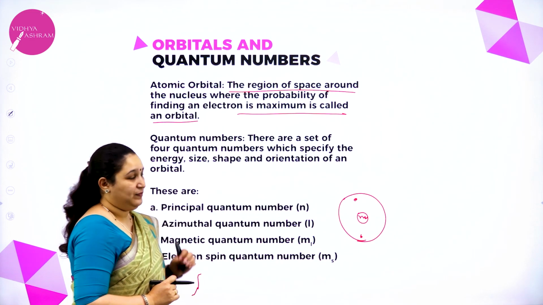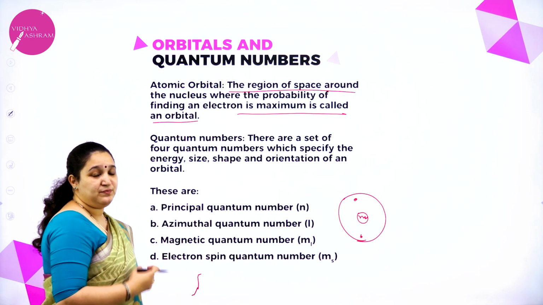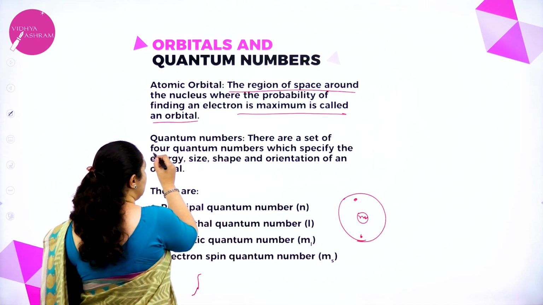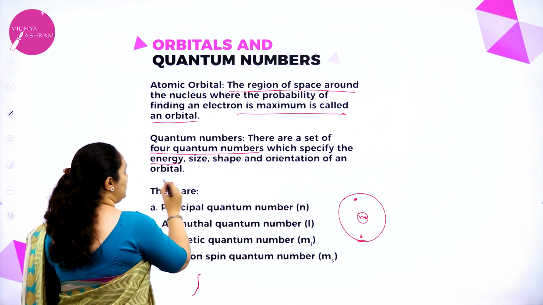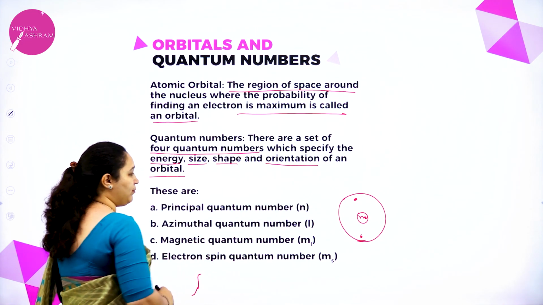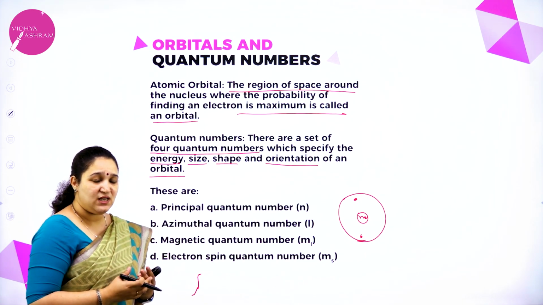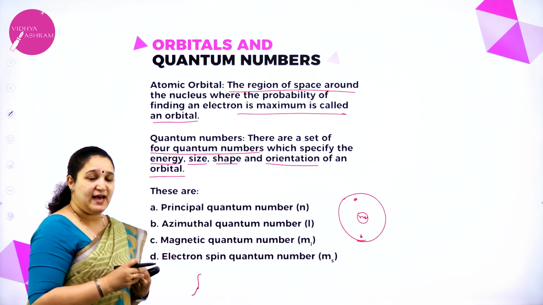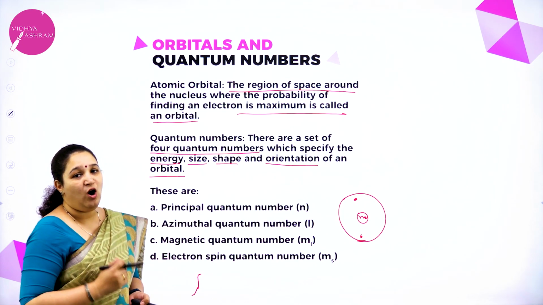Okay. Next, what are quantum numbers? There is a set of numbers, that is 4 quantum numbers, which specify the energy, size, shape and orientation of an orbital. So, what does a quantum number actually tell us? It tells us about the energy, the shape, the size and also the orientation of the orbitals.